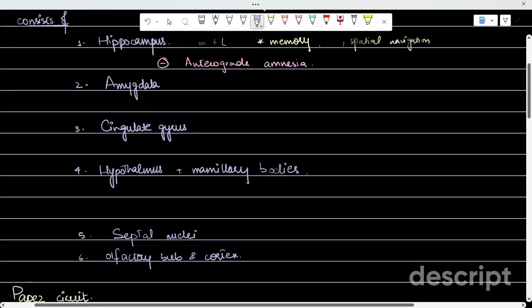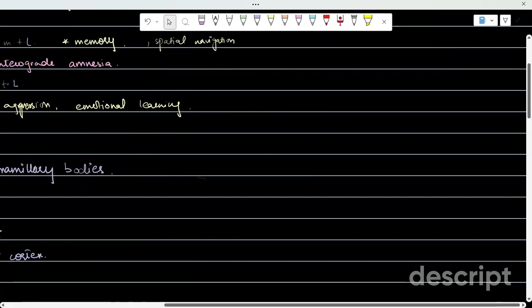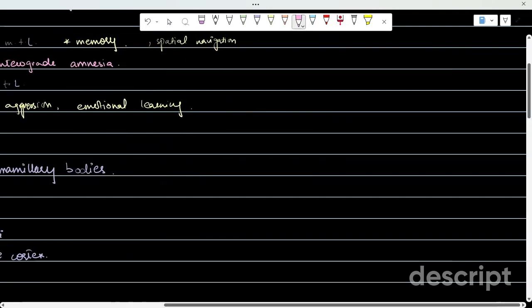Now, coming to the amygdala, it is present anterior to the hippocampus, again in the temporal lobe, and is responsible for fear, aggression, and emotional learning. It is associated with serotonin in this aspect. The lesion of the amygdala will result in Kluver-Bucy syndrome.